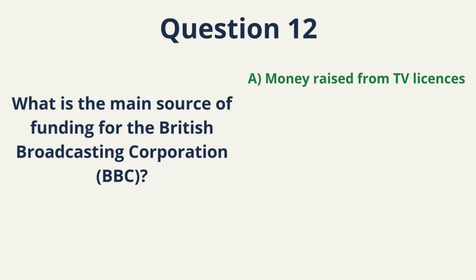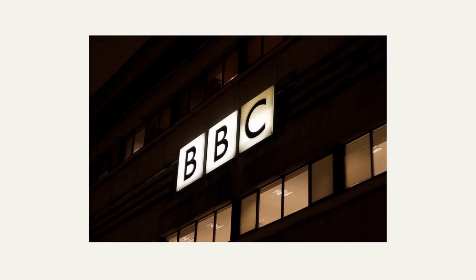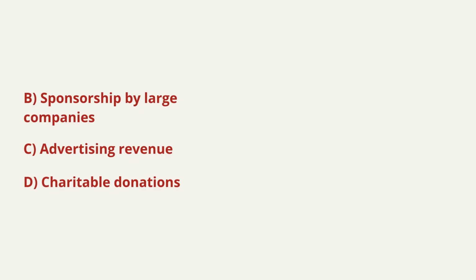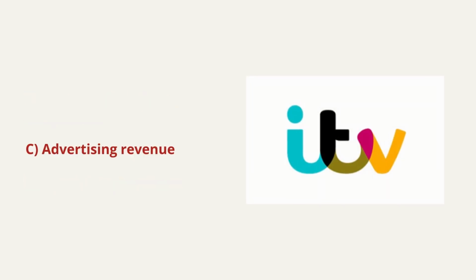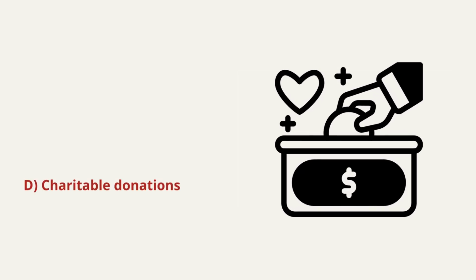A. Money raised from TV licenses. The BBC is funded primarily by the TV licence fee. This makes it different from commercial channels. Now look at the distractors. Sponsorship? No. Advertising? That's ITV. Donations? Not the main source. The exam tests whether you understand how national institutions function.